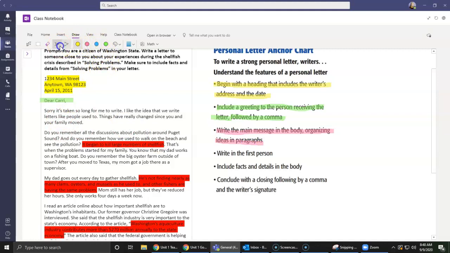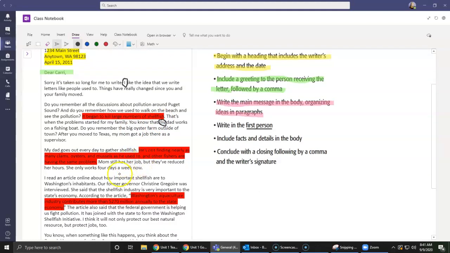We have something called first person. So this first person means that we use words like I. So I'm going to circle that here. We use words like me. So you'll notice we use words like my. It's those ones like you're talking about yourself. So in a personal letter, you're using those words I, me, we.